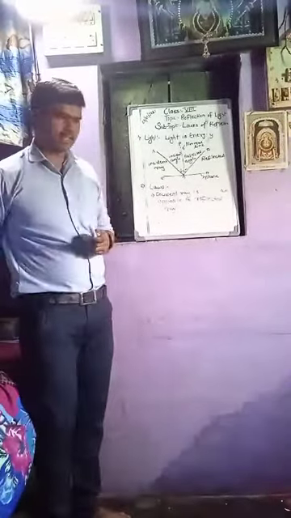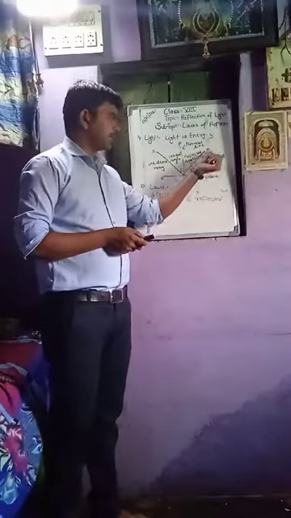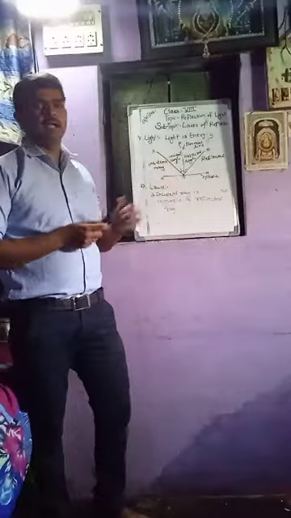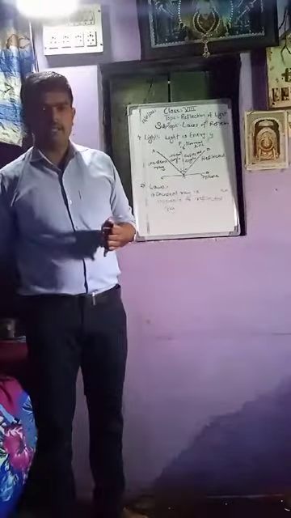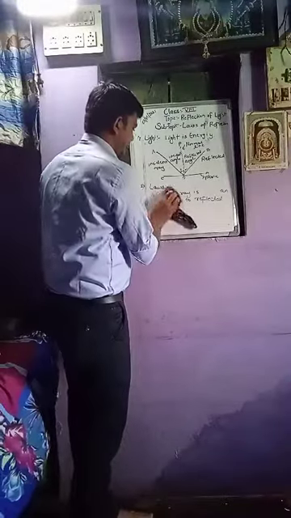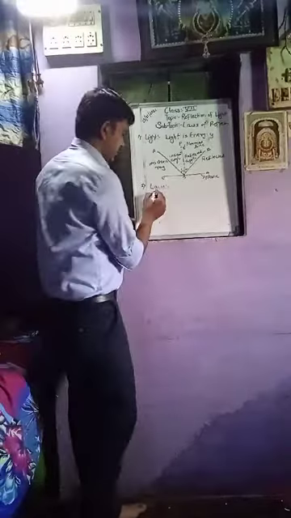Now what is the second law? The second law says that the incident ray, the reflected ray and the normal line lie on the same plane. So what is our second law?